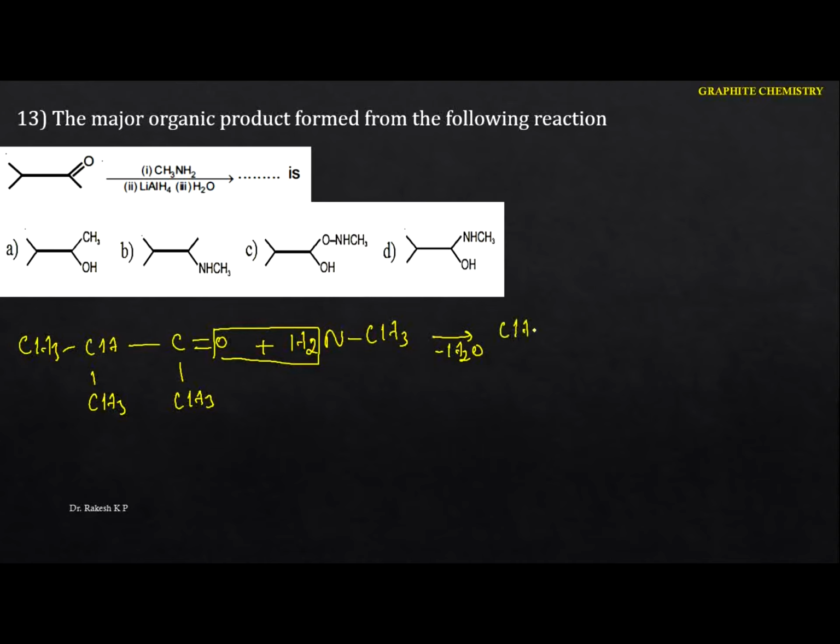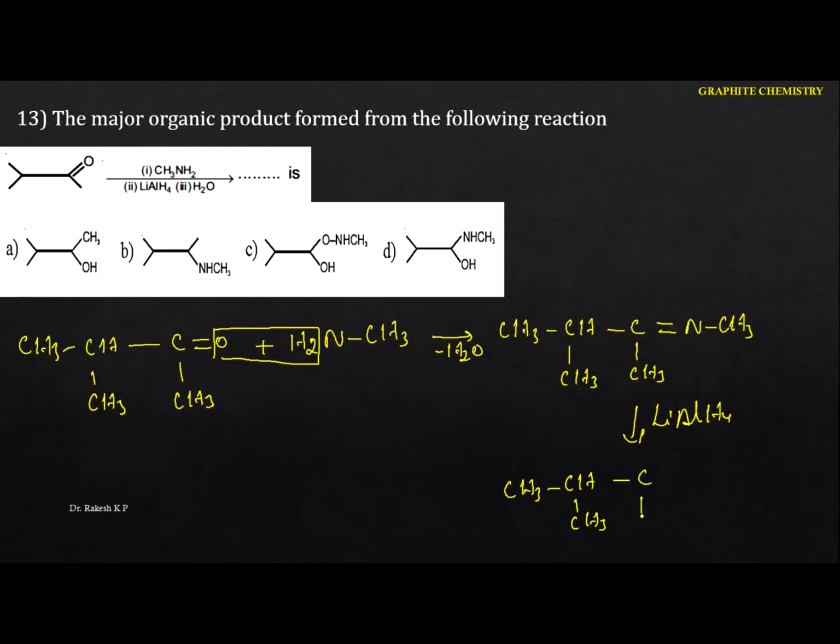Now see this one here. The product we got in the first step is the Schiff base. This is the Schiff base we got here, that is N, that is CH3, and upon reduction with lithium aluminium hydride, we get the respective amine. This is CH3, CH3, here it is the CH3. This is the H. Next is NH, that is CH3. That means we got the respective secondary amine.